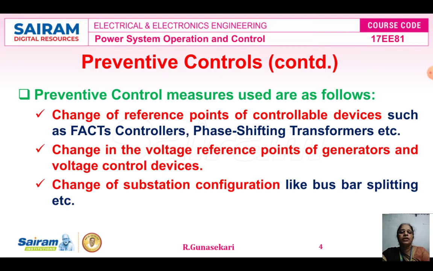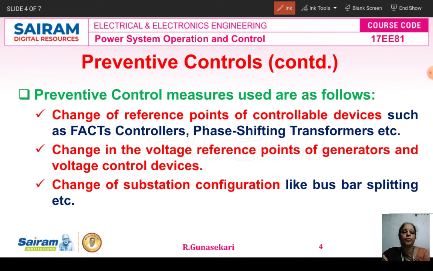Then the other preventive control measure is the change of reference points of the controllable devices. What are the controllable devices? Examples are FACTS controllers and phase shifting transformers. The second preventive control measure is the change in the voltage reference points of generators and the voltage control devices.